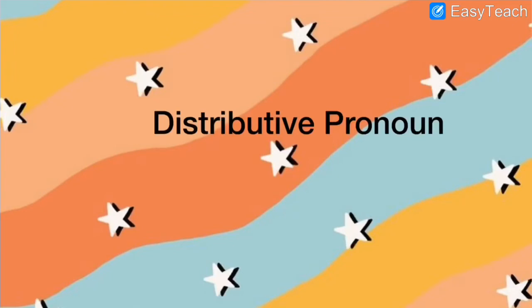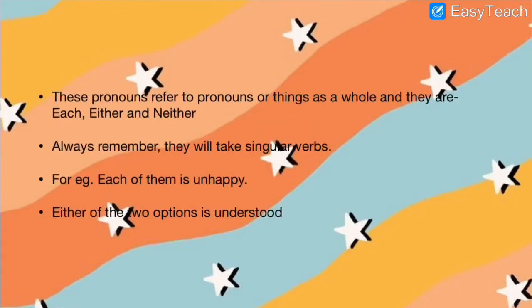Then is distributive pronoun. Distributive pronouns are pronouns which refer to persons or things as a whole. For example they will be referred by words like each and either or neither. When we use the word either, neither, we usually use it as a conjunction, but when it is in the beginning of a sentence, it will be used as a distributive pronoun.